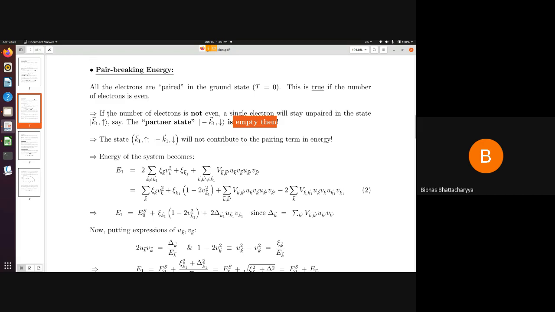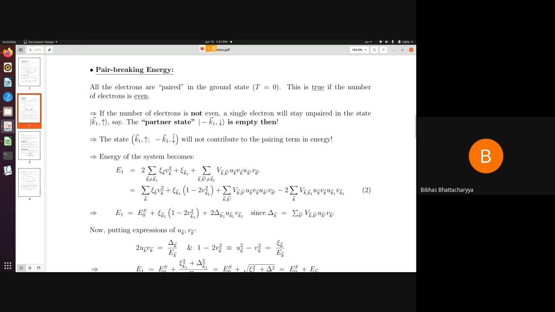But now, because of the odd number of electrons, a single electron is a lone electron that roams around in this momentum state. So in the energy, this kind of state will not make any contribution to the pairing term.